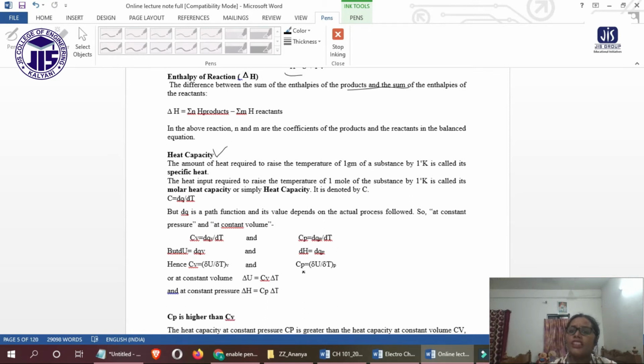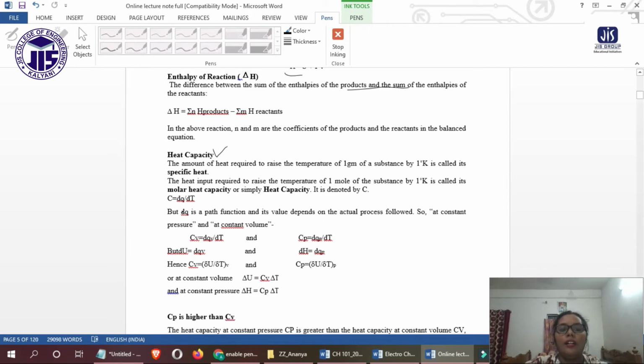It can also be the molar heat capacity, that is, the amount of heat required for 1 mole of the substance to increase the temperature by 1 degree centigrade.